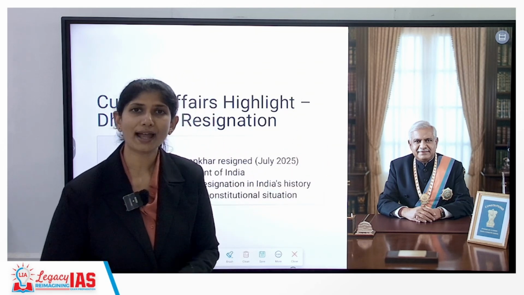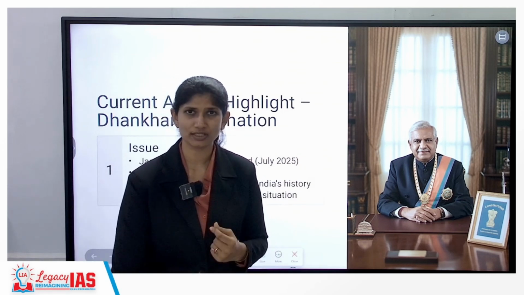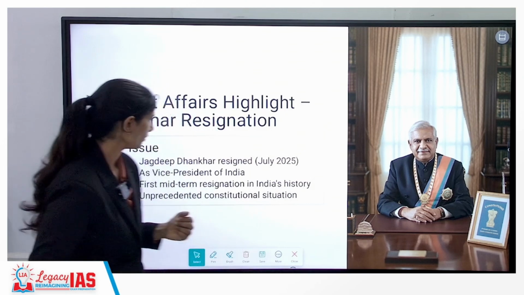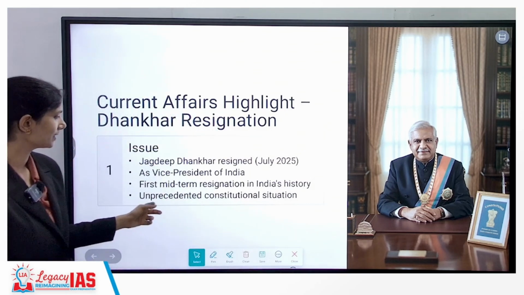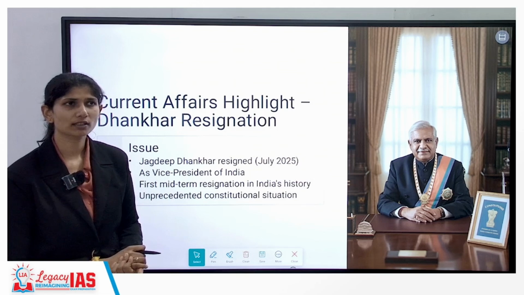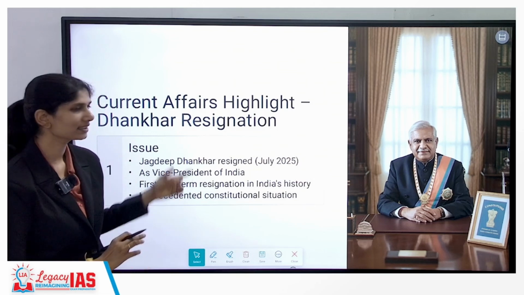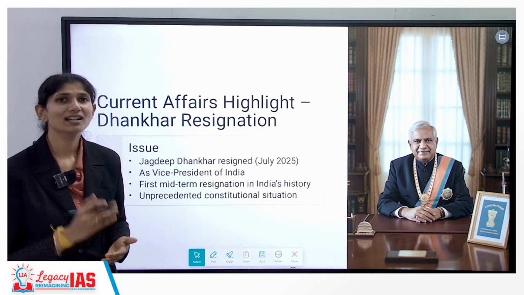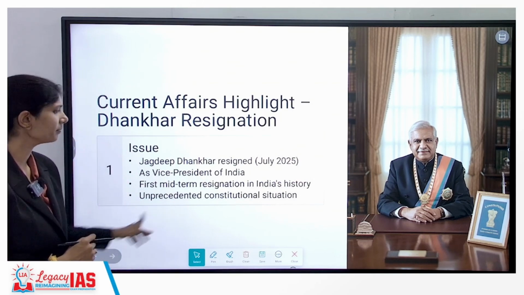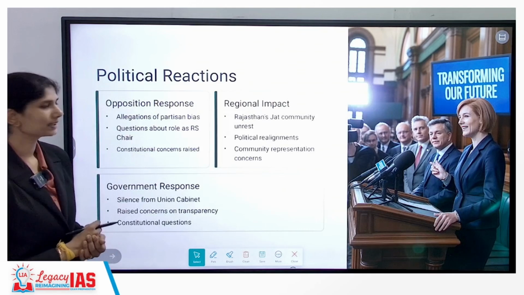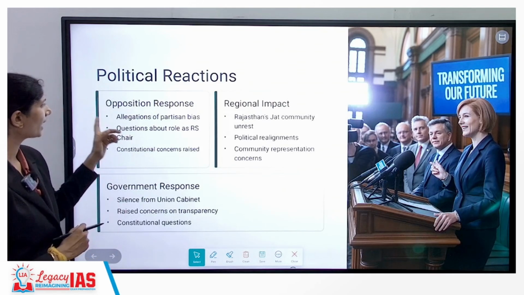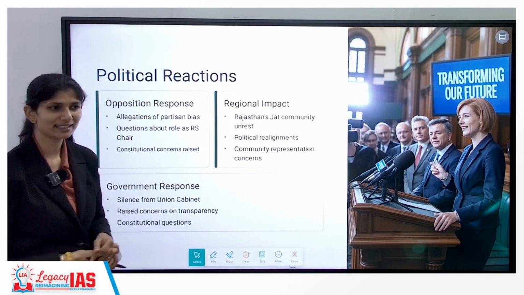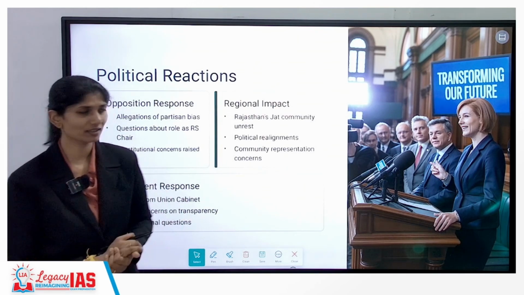This has also angered a lot of the Jat community, especially around the Rajasthan region. The opposition and political parties are claiming that the centre has to respond to this, for which the centre has maintained silence. What are the political reactions? Like I mentioned, there are allegations of partisan bias, wherein they claim that the centre has a much bigger role to play in this.